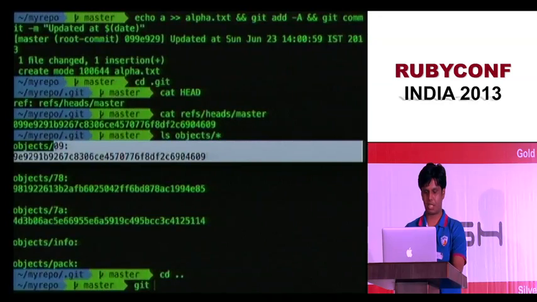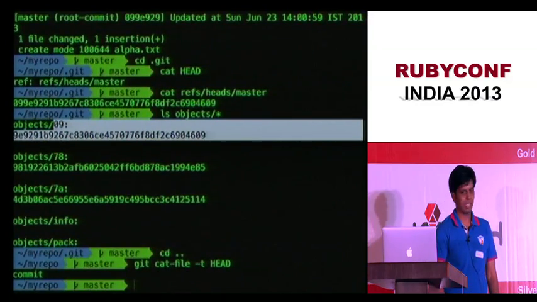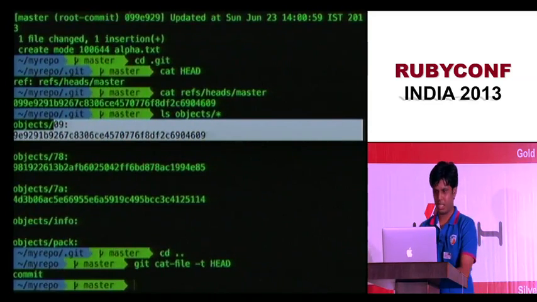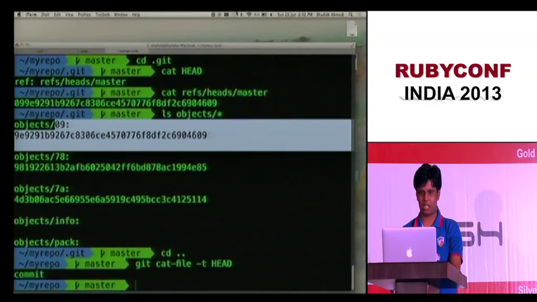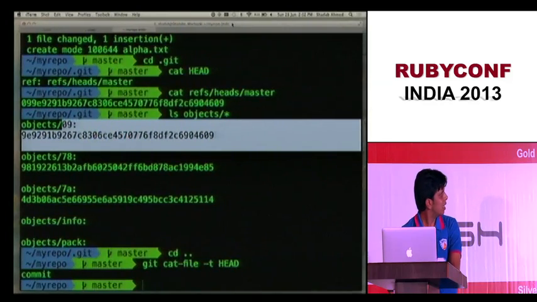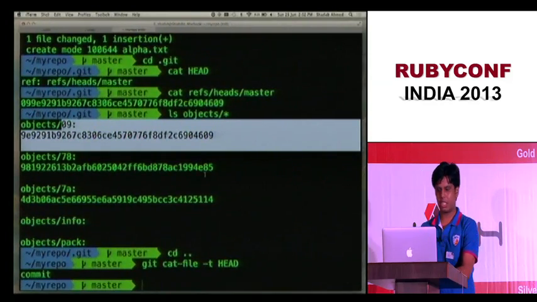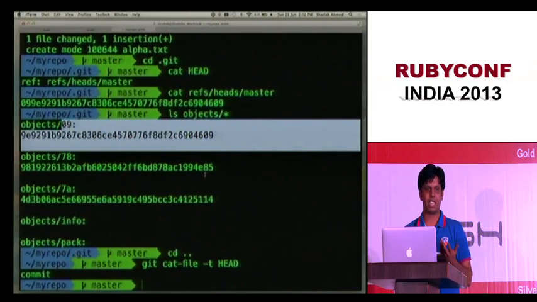In fact, there's a command, git cat-file -t, and I can refer to this as HEAD also. Let's see what it says. It says it's of type commit. You can't see the screen, so let me make it a bit smaller and turn it a bit right. Okay, it's better. So it's of type commit. So what does it contain? We still don't get where the hash came from. So let's try to open this object.